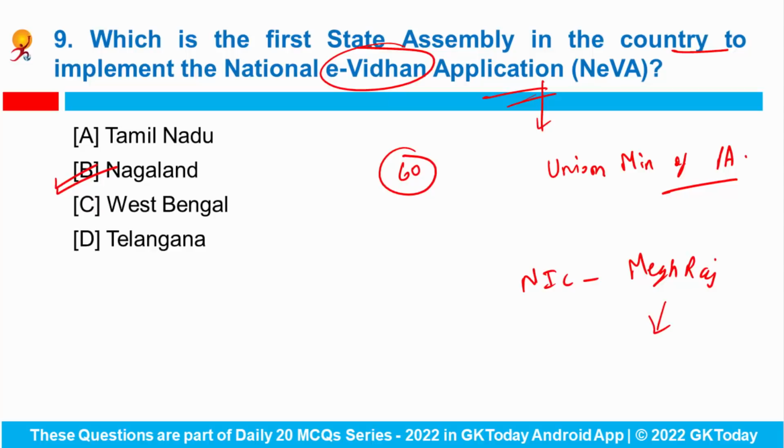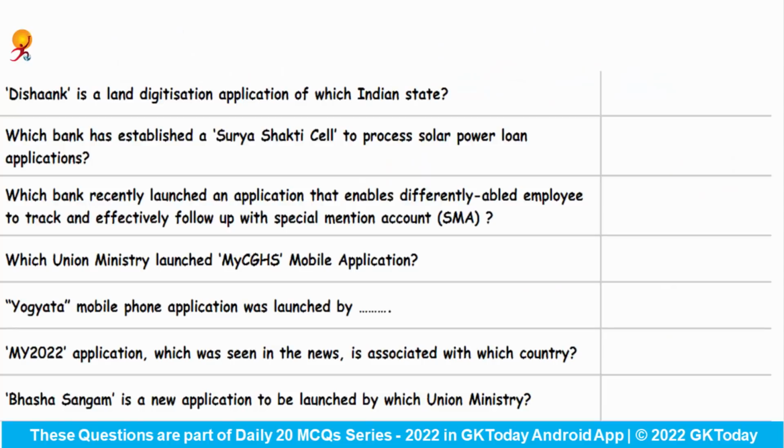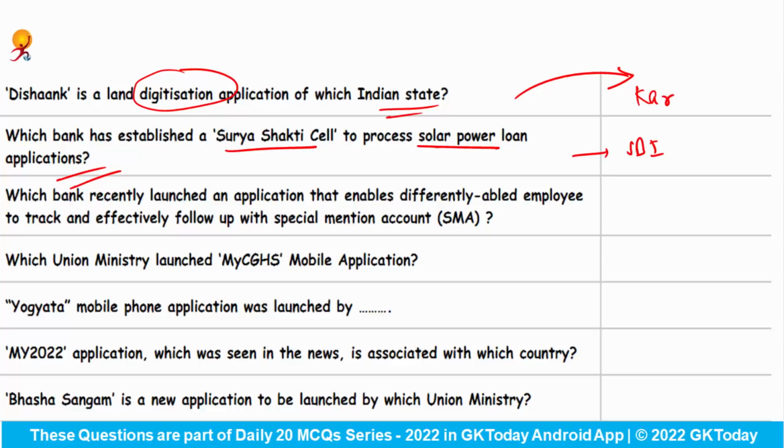Fine. Now talking about some of the important and recent applications. Dishank is a LAD digitization application of which Indian state? I have told you in the previous lecture, answer is Karnataka. Which bank has established a Saryu Shakti cell to process the solar power loan applications? It is State Bank of India. Which bank recently launched an application that enables the differently abled employee to track and effectively follow up with a special mention account? It is Punjab National Bank.